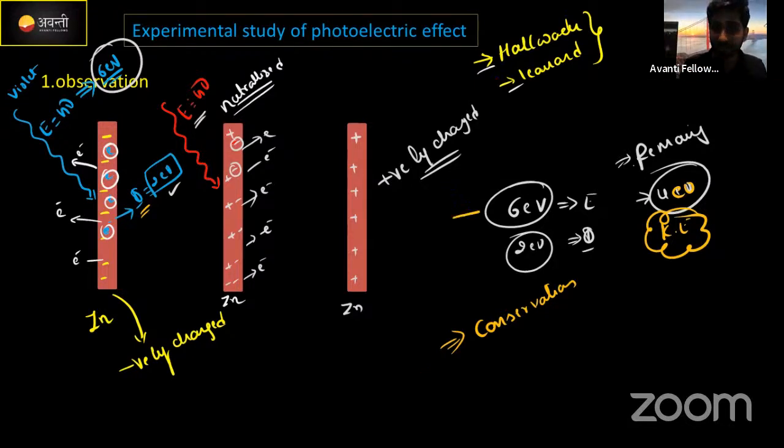I introduced 6 electron volt, 2 electron volt was utilized for the electron to come out from the metal surface. The remaining 4 electron volt is provided as kinetic energy for the electron to move further away from the metal surface. Cool, right? Yes, we'll move to the next one.